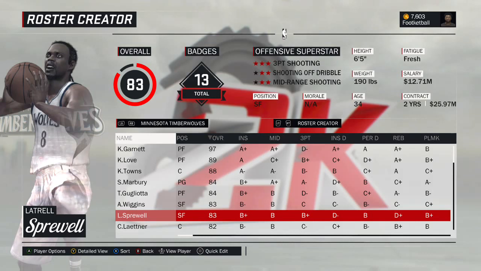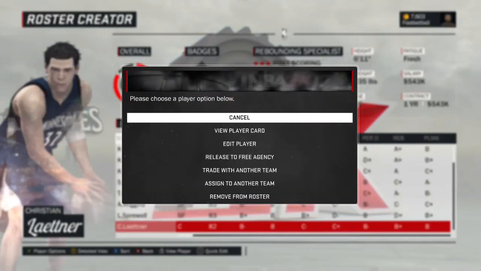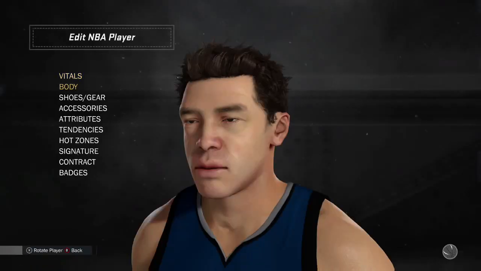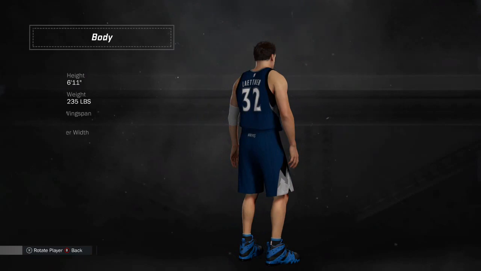But again, this is one of those talent dispersion picks. It didn't really make sense to load up the Warriors and Knicks with more good wings, but I wanted the Timberwolves to not be so far behind, and the ratings and things like that. So I kind of dispersed the talent a little bit differently. I know Sprewell's better seasons were with the Knicks and the Warriors. I'm aware of that, but went ahead and put him on the Wolves. Christian Laettner, another creative player. Since you can't move players from the USA teams, so yeah, there's Christian Laettner.